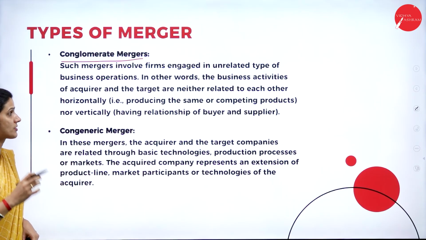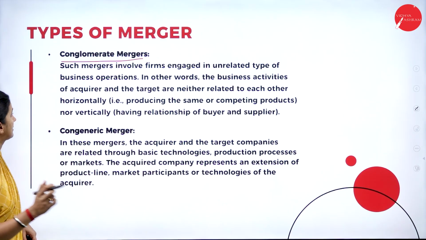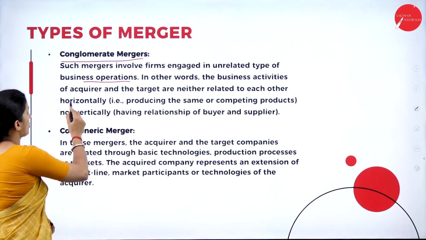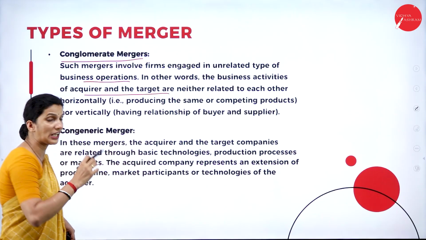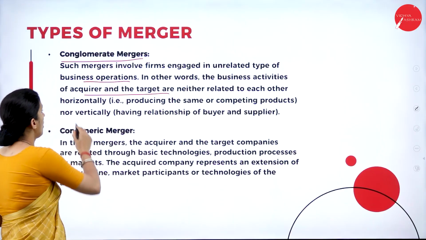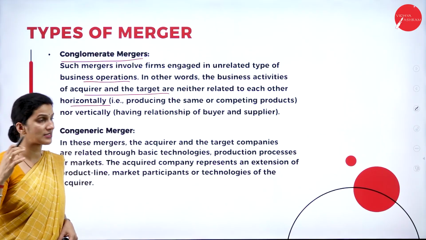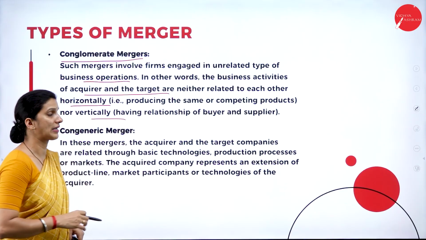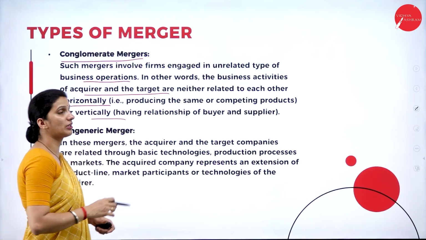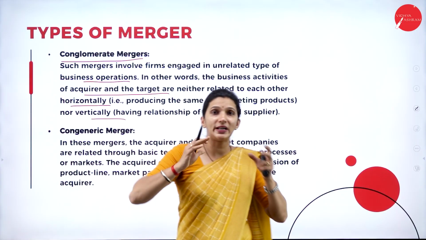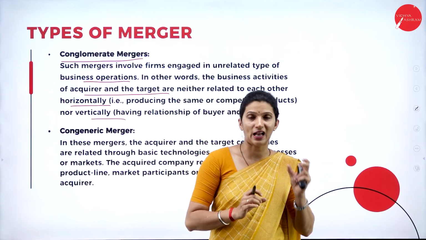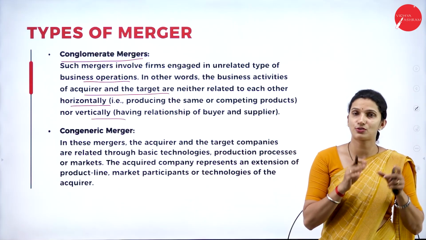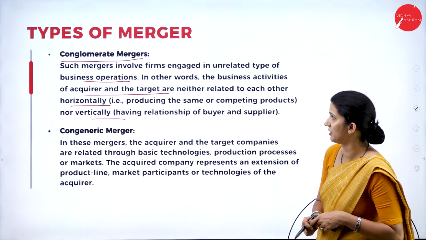Then we have the conglomerate merger. Such a merger involves firms engaged in unrelated types of business operations. That means the business activities of the acquirer and the target are neither related to each other horizontally, that is, producing the same or competing product, nor vertically, having a relationship of buyer and seller. So in a conglomerate merger, the two entities are doing different kinds of business, and they come together to combine their business. That we call a conglomerate merger.